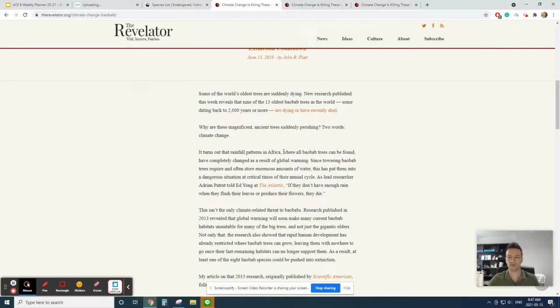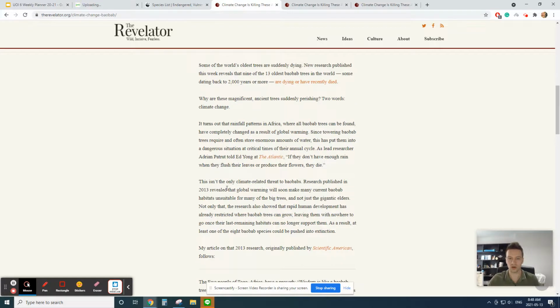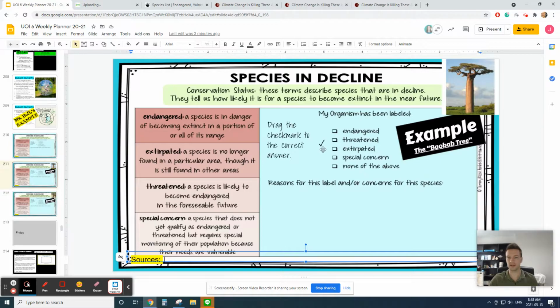Rainfall patterns in Africa, where baobab trees can be found, have changed as a result of global warming. Since they require an enormous amount of water, this has put them in a dangerous situation. Global warming will soon make many current baobab habitats unsuitable for many of the big trees. Also, rapid human development has restricted where they can grow. Okay, so this has given me some hints.